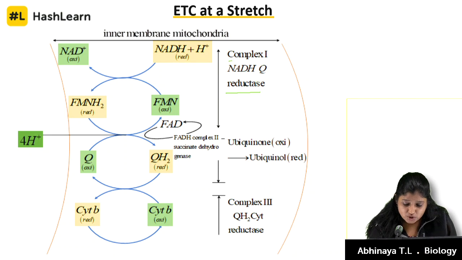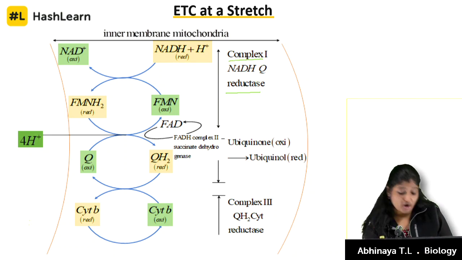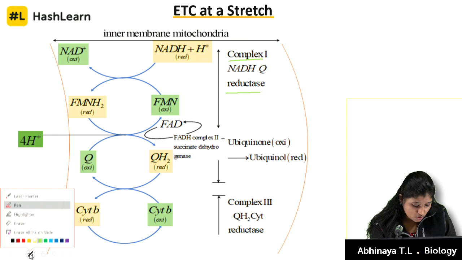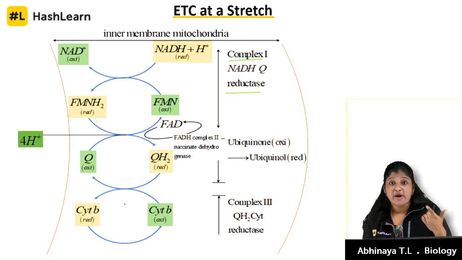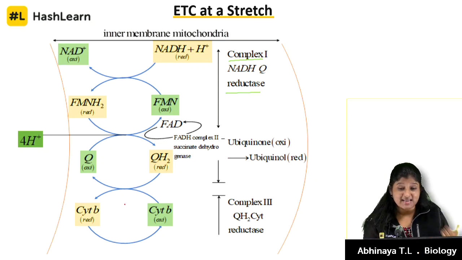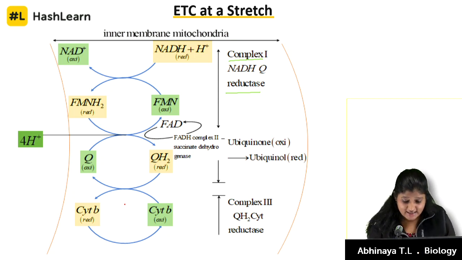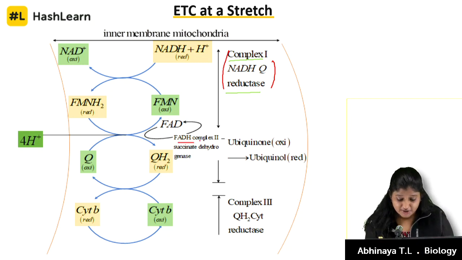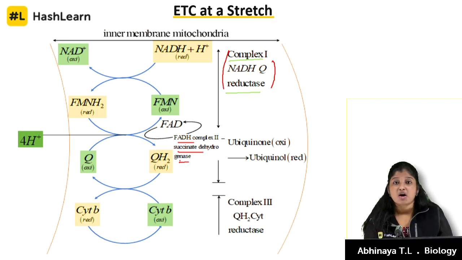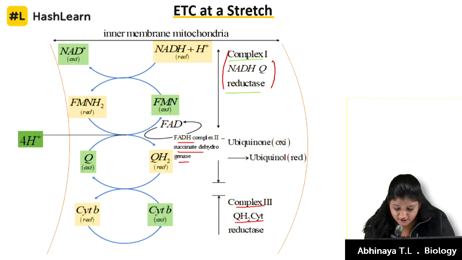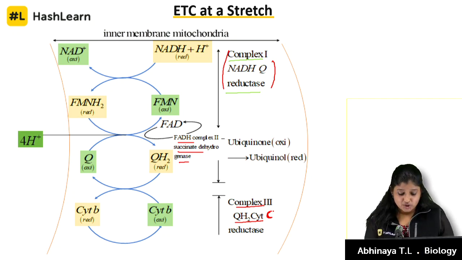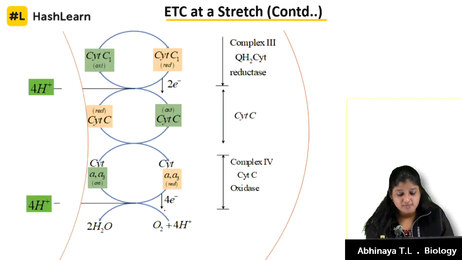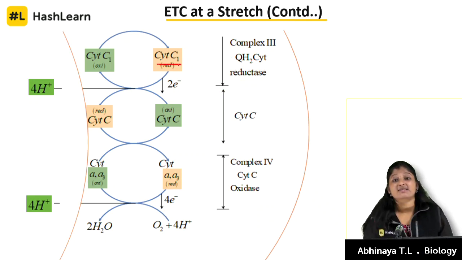So this is complex 1, which has FMN as prosthetic group. Okay. So the question where you went wrong, the CPP question where there are BC1 complexes, you see that. So this is what I was talking about. This is complex 1. Complex 2 is where FADH2 enters, and it is succinate dehydrogenase. Complex 3 is your QH2 cytochrome C reductase, the complex where cytochrome b and cytochrome c are components.